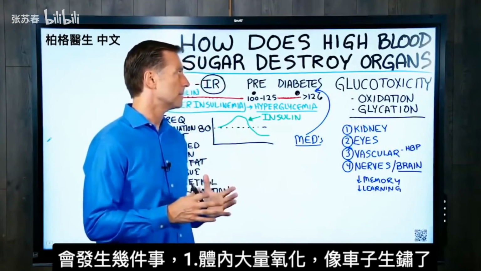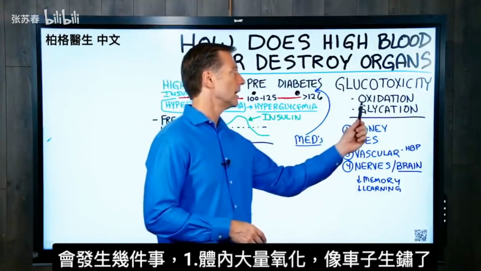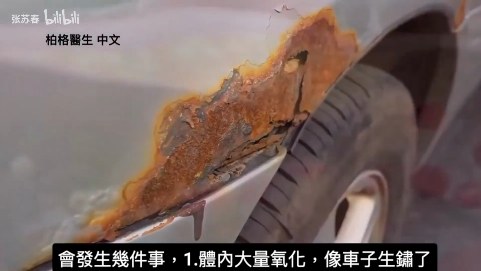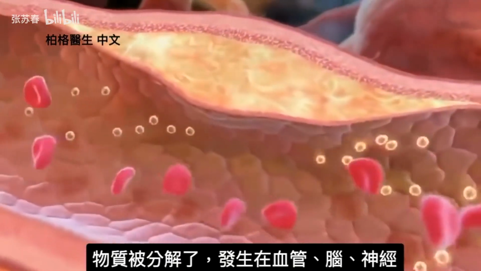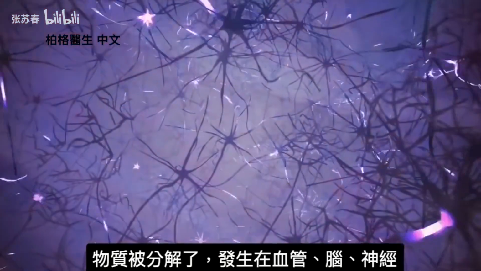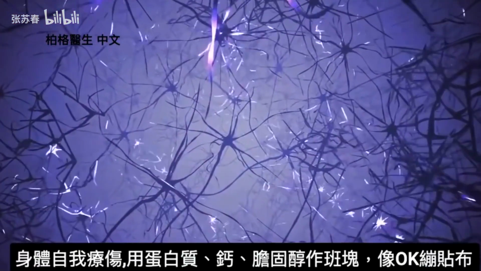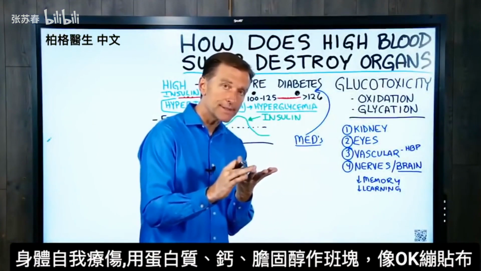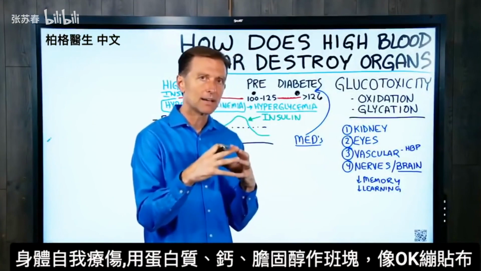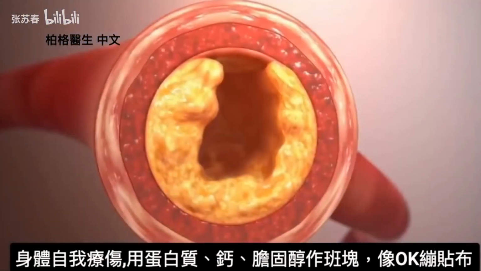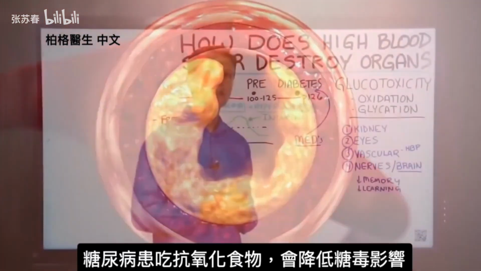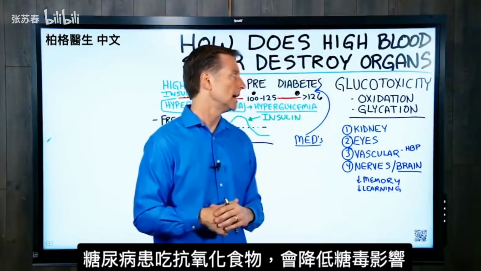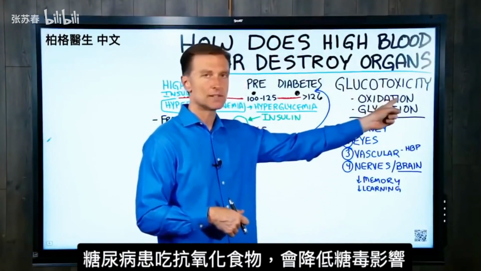So there's a couple things that happen. Number one, you get a massive oxidation effect. Oxidation is similar to rust on your car, okay? So you're getting this breakdown of this material. This can happen in the arteries, in your brain, in your nerves. And then what happens, your body starts healing it with proteins, calcium, cholesterol as a plaque, okay? So you start getting plaquing. That's the Band-Aid that happens after oxidation. And by the way, diabetics that consume more antioxidants from real food can lower the effect of this, okay?